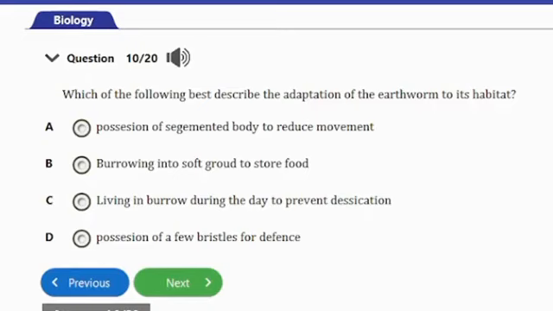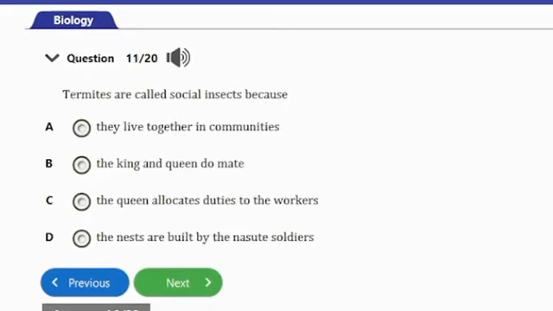So guys, the answer to this question is option C here, and that's living in burrow during the day to prevent desiccation. Actually, the earthworm burrows through the soil during the day to prevent desiccation. And if you're wondering already, desiccation is the loss of moisture in the organism. So let's consider the next question.